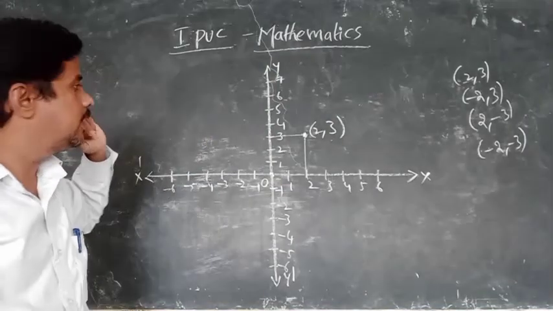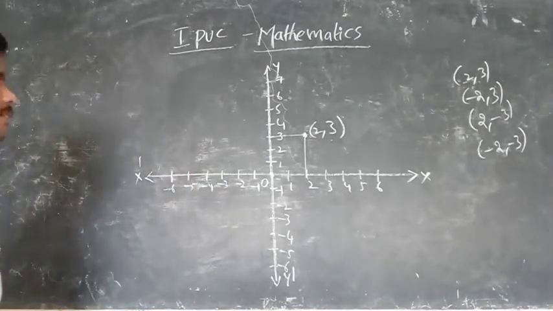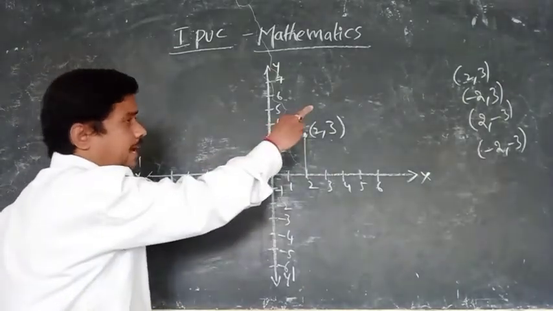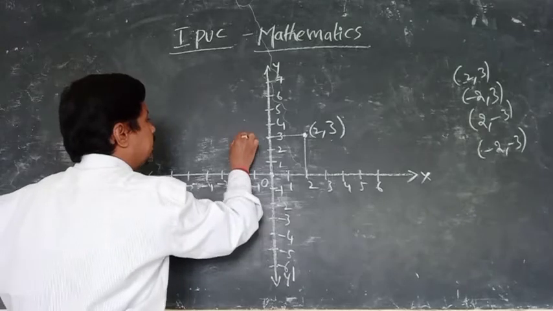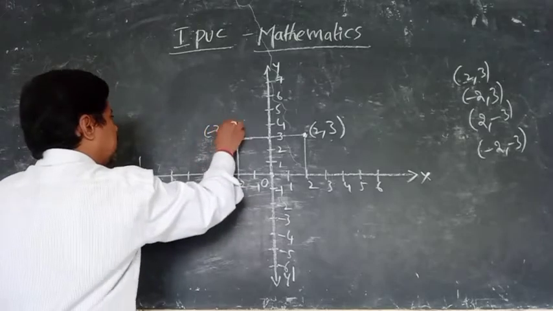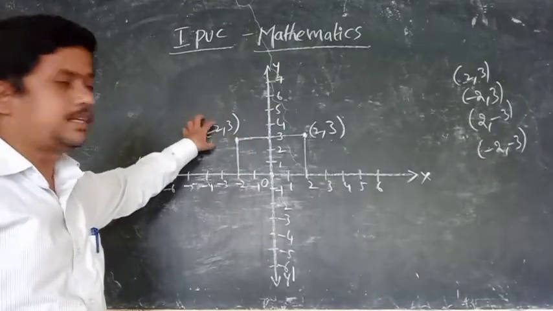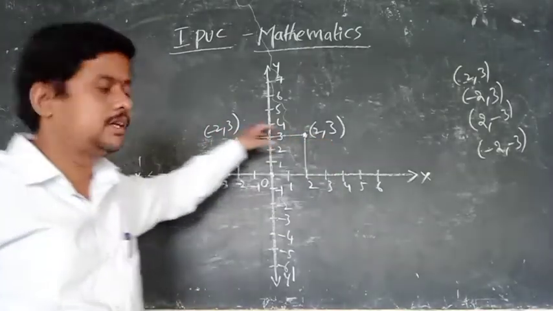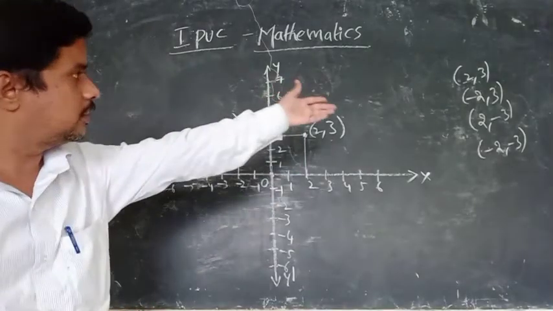Next, (-2, 3). On the x-axis, minus means the negative side, so this is -2, and the y-axis value is 3. So this point lies in the second quadrant. Both positive means first quadrant; so negative, positive, (-2, 3), is the second quadrant. Next we will move to (2, -3).